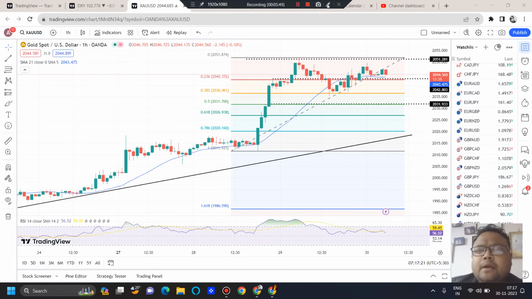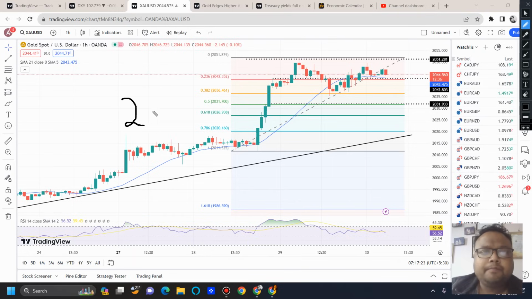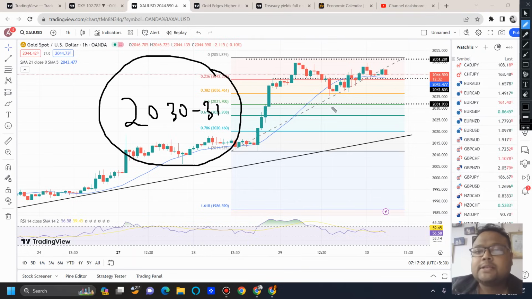And during the day, if market falls, then we can expect 2030, 2031 to be the next support. This is the next support on the chart of gold. Because of FIBO 50% retracement level, we can see the market has already tested FIBO 38.2. So this time we can expect FIBO 50 will come for the rescue.